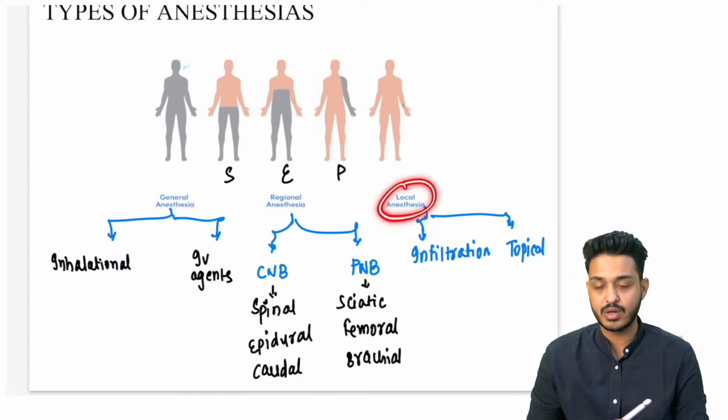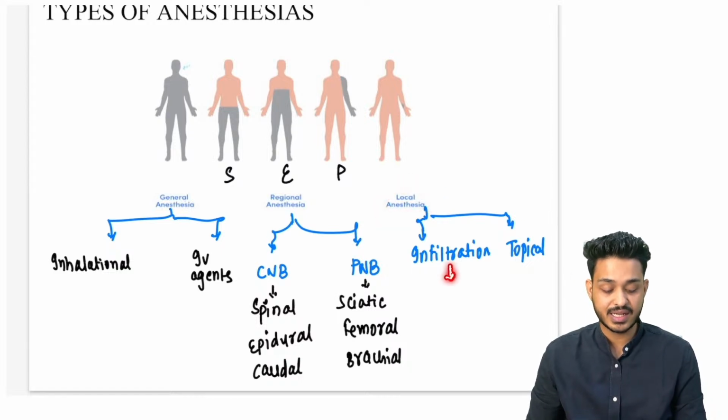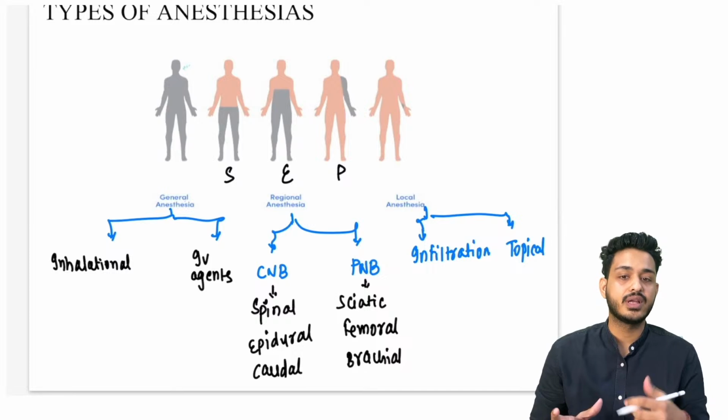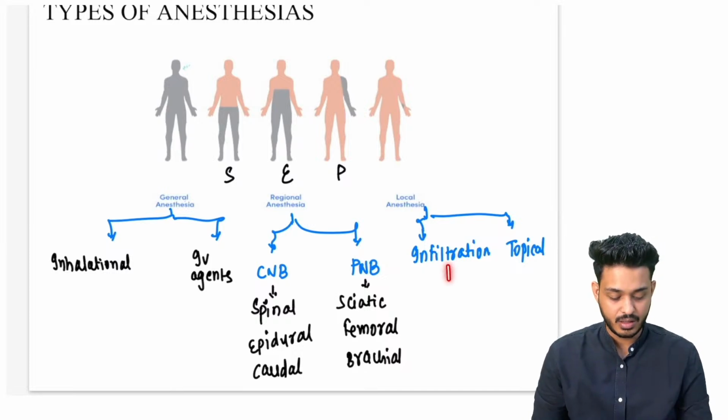And then we have local anesthesia. In local, there are two things to remember. One is infiltration, that means we are putting drugs all around the nerve fibers.